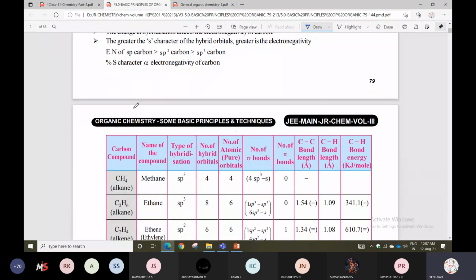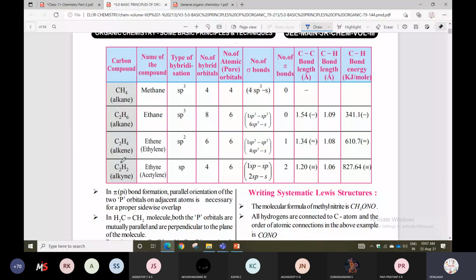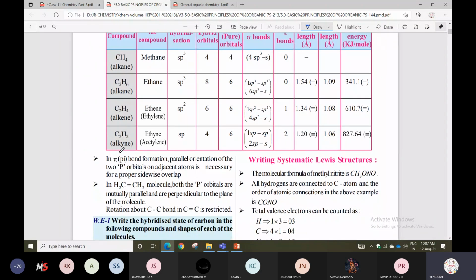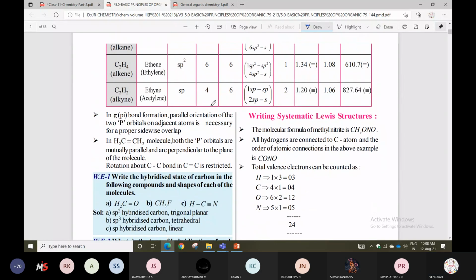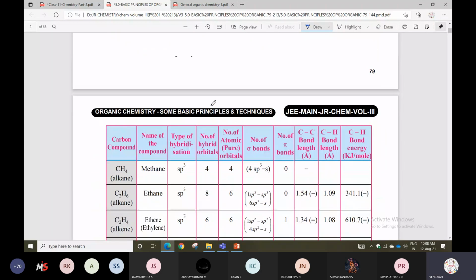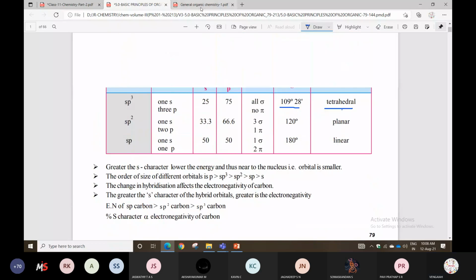One thing you can remember: as s character increases, electronegativity also increases. Clear? So you can identify easily what is the sp hybridization, what is the sp2 hybridization. Everything is given.